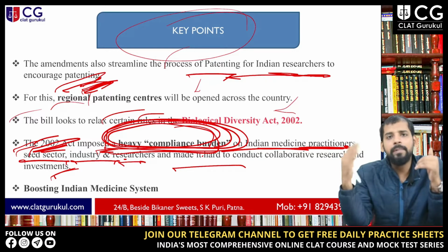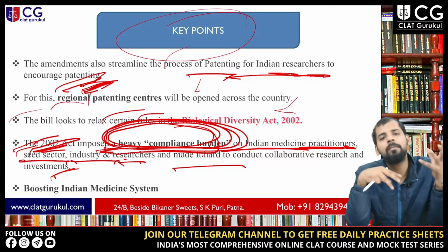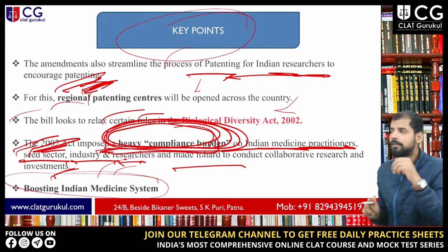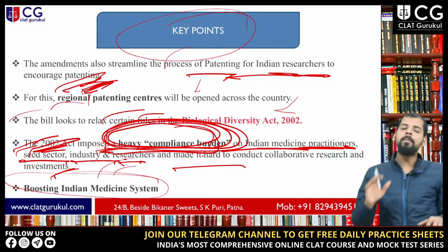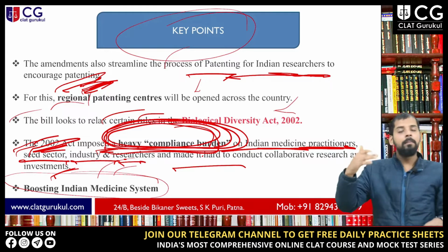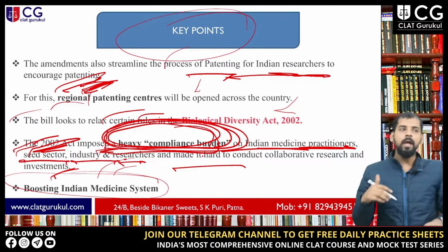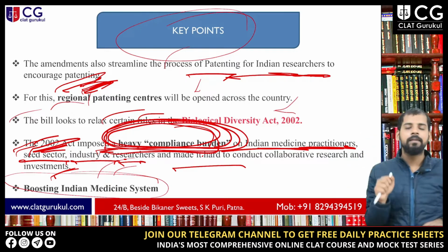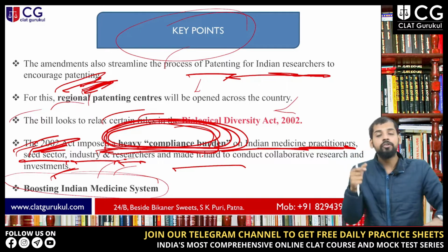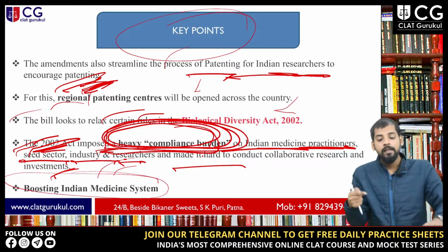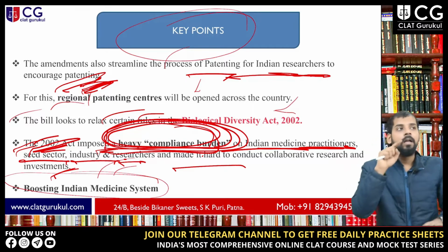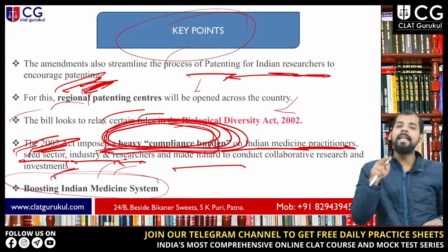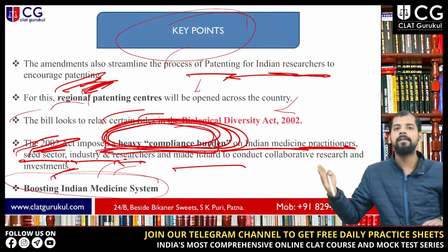Now the bill talks about relaxing some of the provisions of the earlier act. Next, this bill talks about boosting the Indian medicine system. How? The bill talks about biological resources, medicinal plants, and also Ayush practitioners, which I'll discuss in the next slide. The basic aim of this bill is to boost the Indian medicine system.